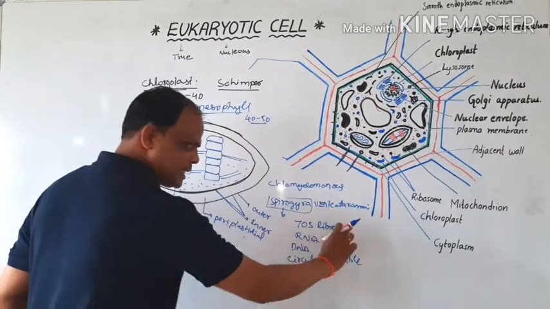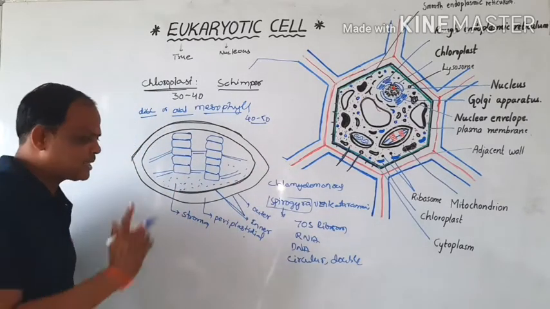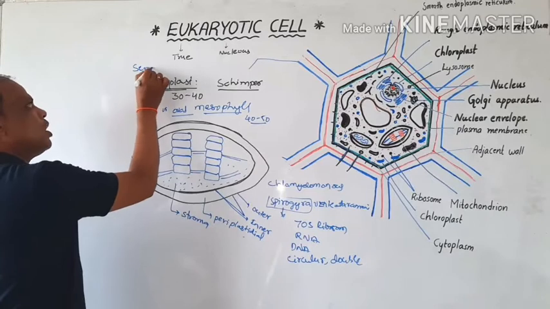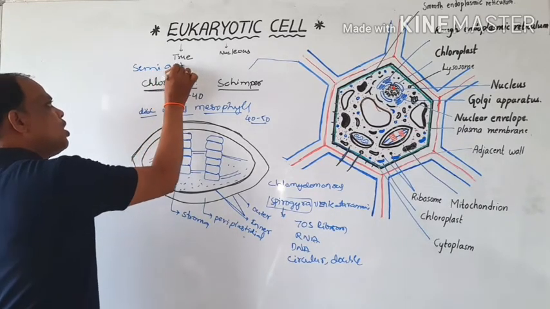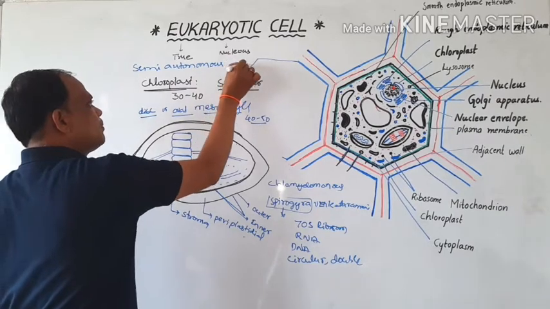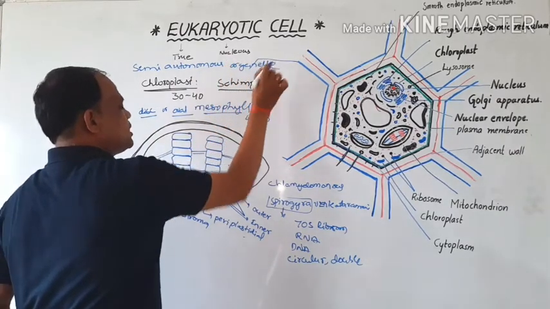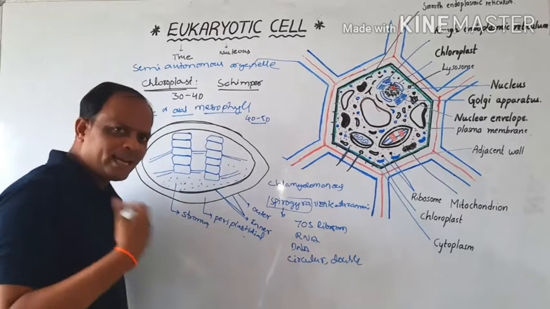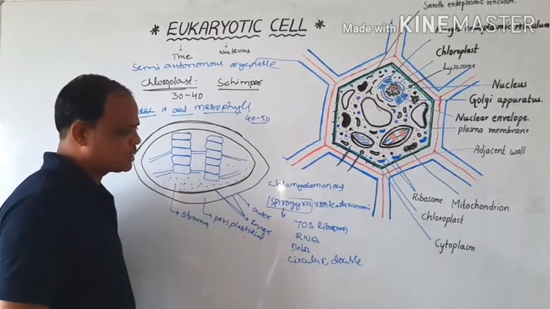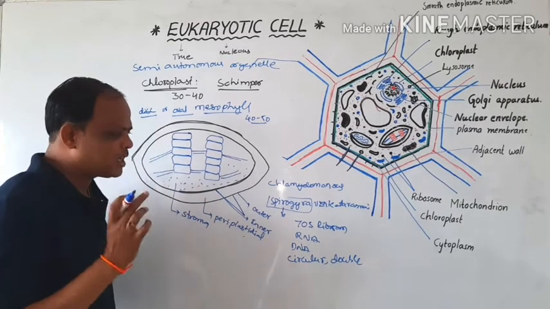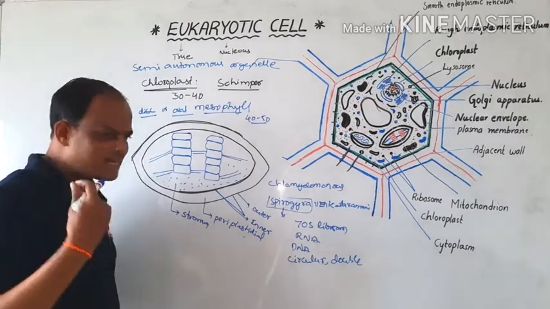Because of these reasons, the chloroplast is also called a semi-autonomous organelle. Why? Because it is involved in replication. Also, this chloroplast contains a number of photosynthetic enzymes.